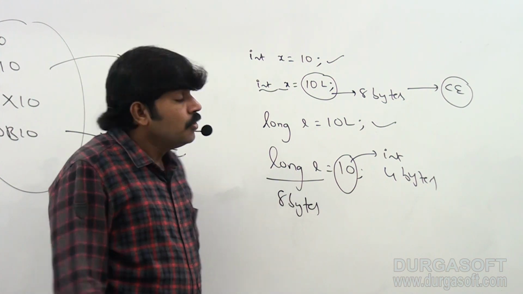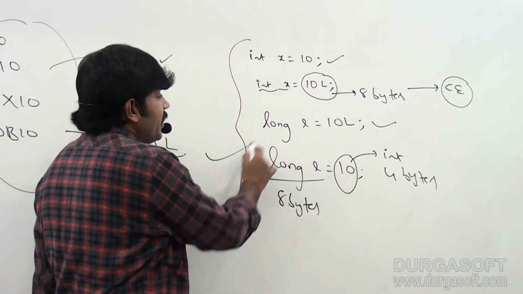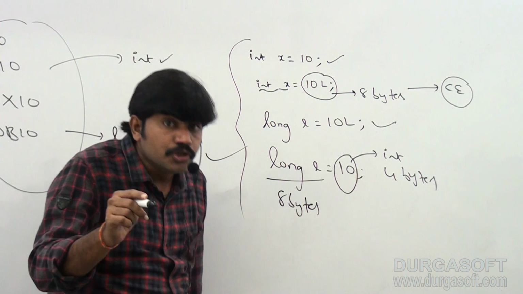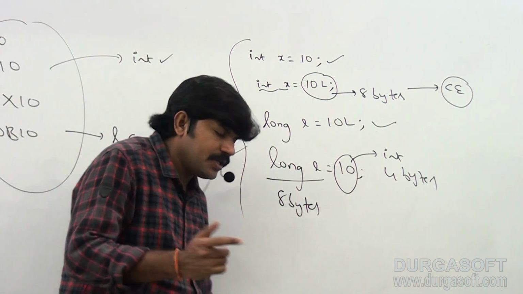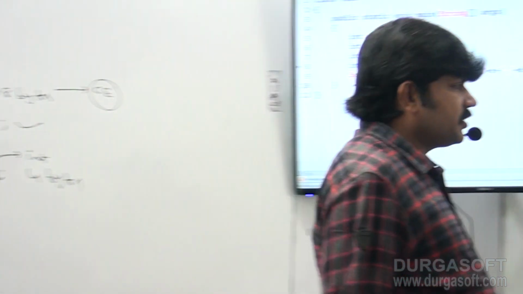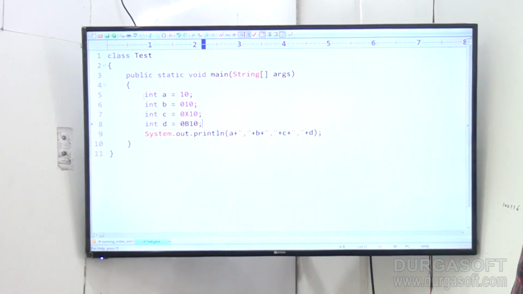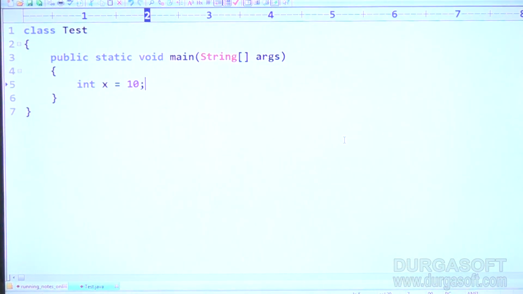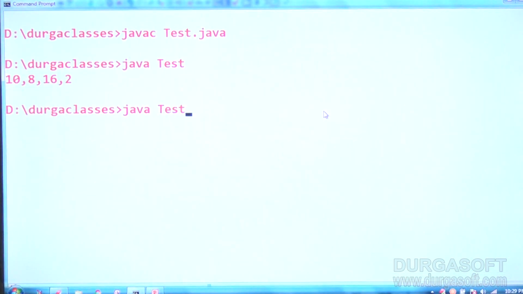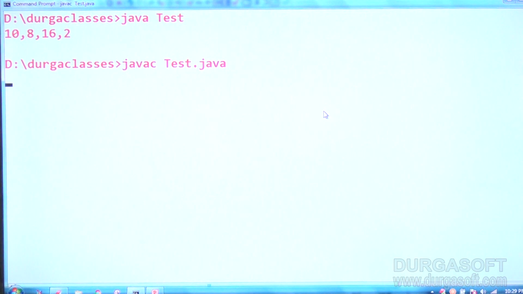Sometimes in the exam, there may be a chance to ask which of the following declarations are valid. You have to identify which is invalid, right? I will show here. Observe carefully. Just have a look. int x is equal to 10. Yes, this one is perfectly valid. This line itself is perfectly valid. There is no problem at all, sir. Yes, the code compiles fine.